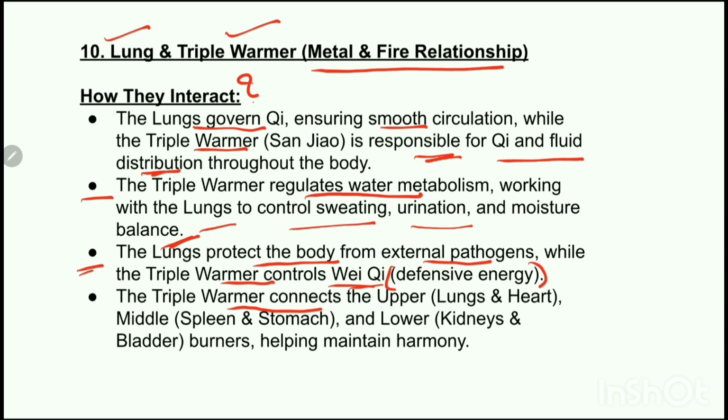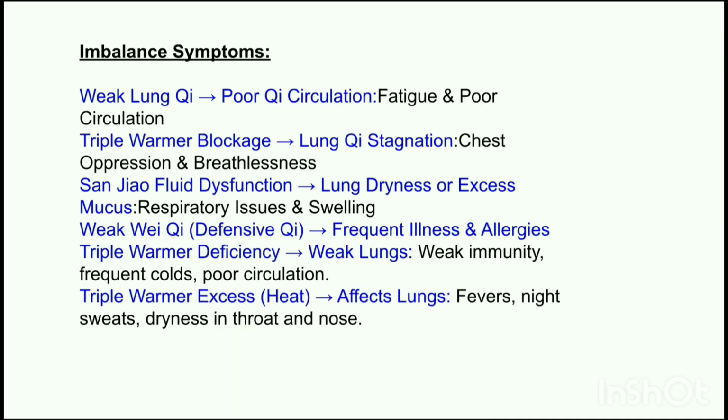The burners are the upper burner, which is connected to lungs and heart, the middle burner, which is connected to spleen and stomach, and the lower burner, which is connected to kidneys and bladder. So, the triple warmer connects the burners, helping maintain the harmony. Now, if the lung chi is weak, the whole Sanjiao system can become sluggish. And if it becomes sluggish, it leads to sluggish digestion, bloating, and cold limbs. Now, these are the imbalanced symptoms.